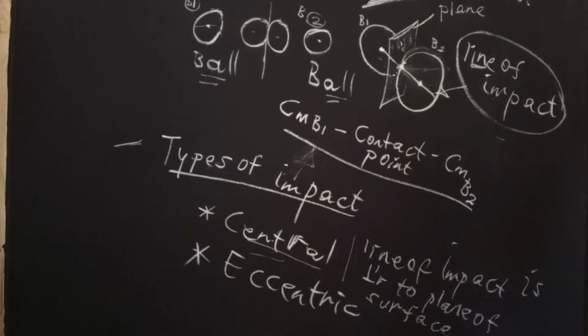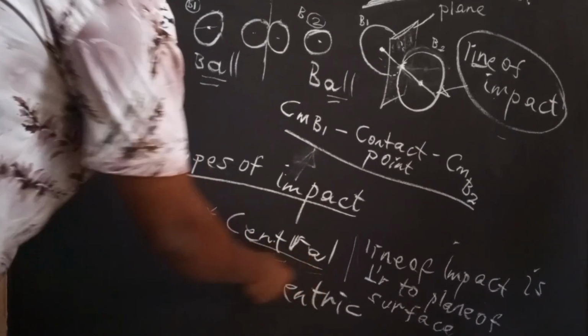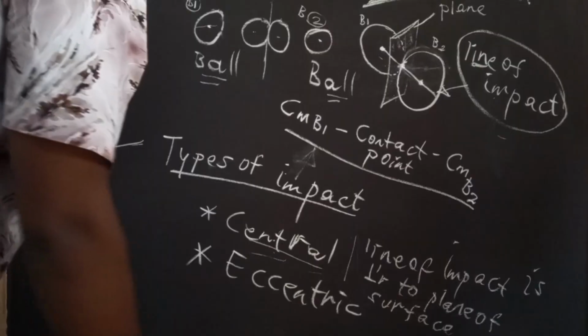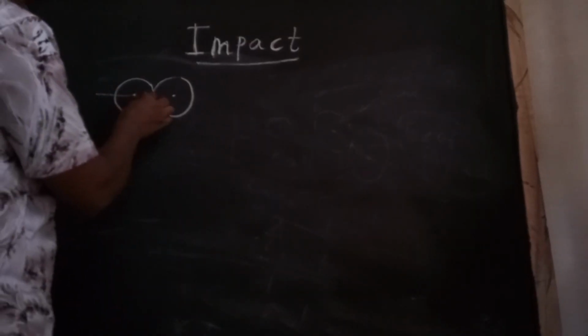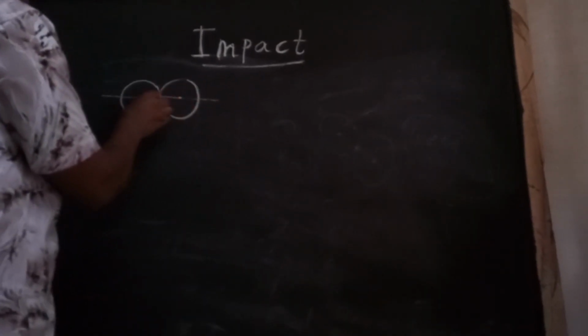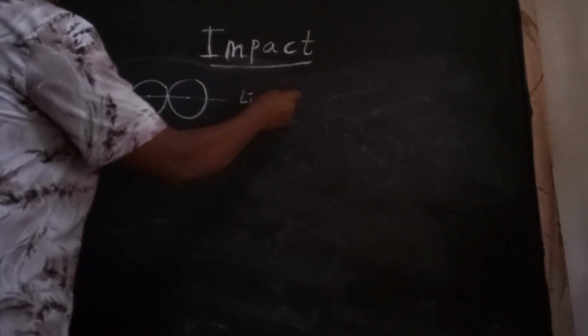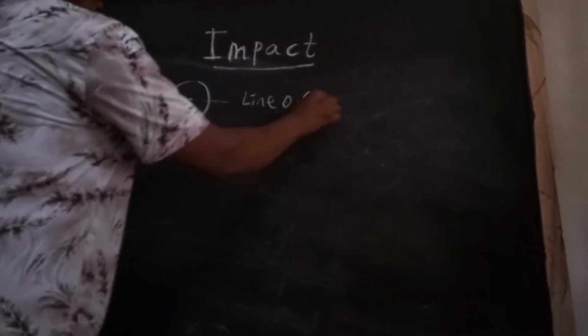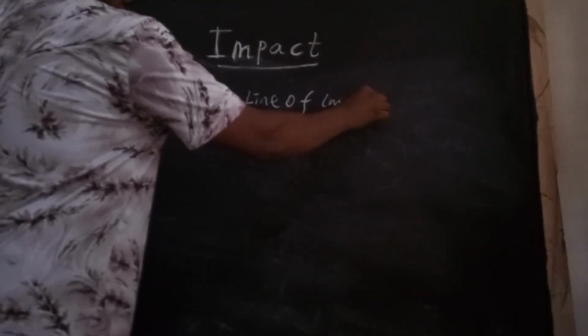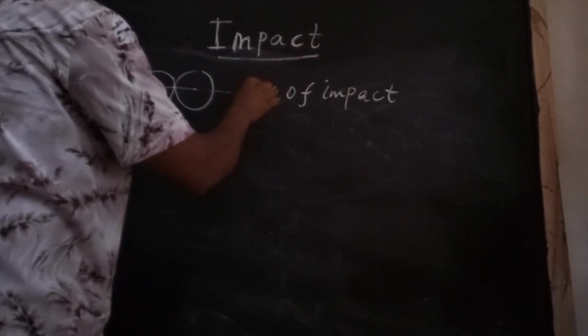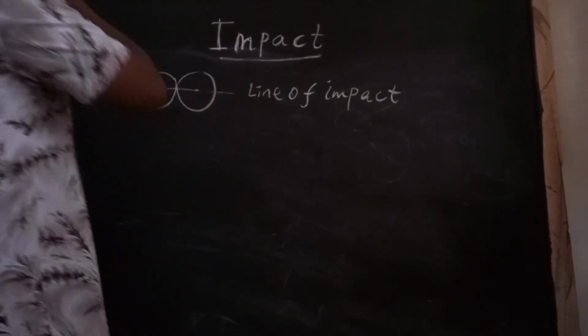There also exist categories of central impact. That's direct central impact. Direct, there exists a line joined by these points. So this is called the line of impact. I have explained the line of impact. So it exists like this.